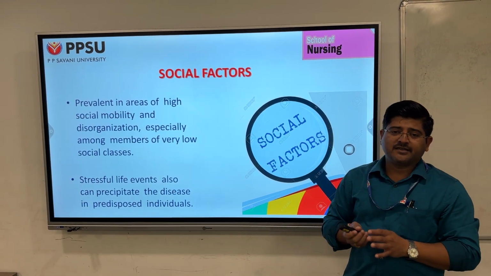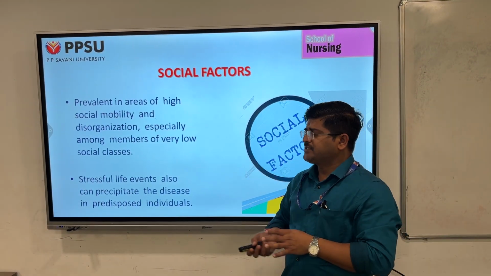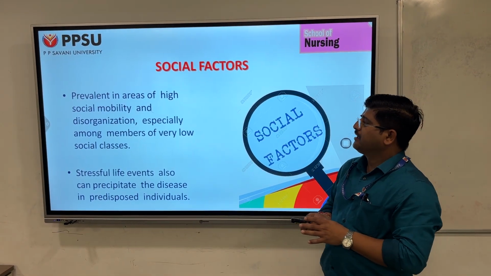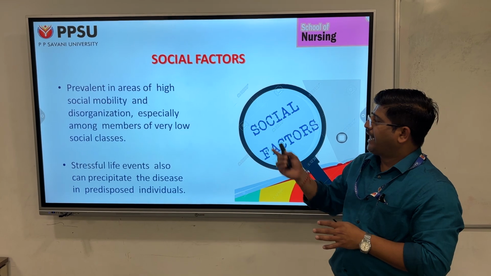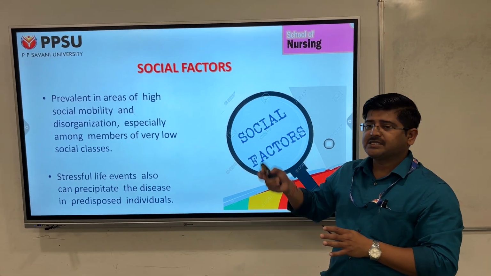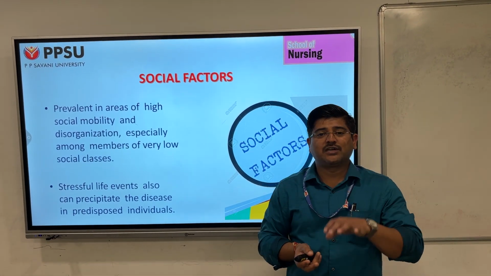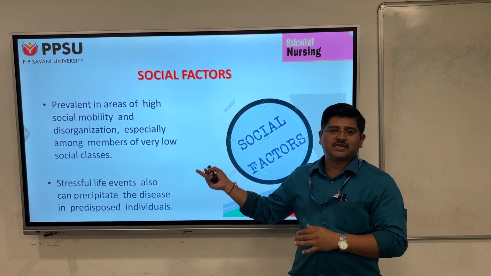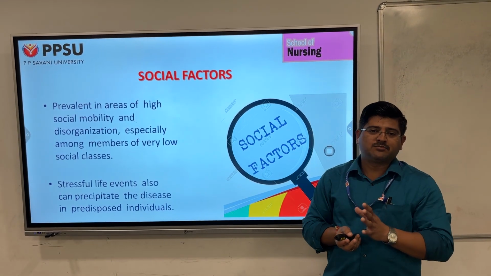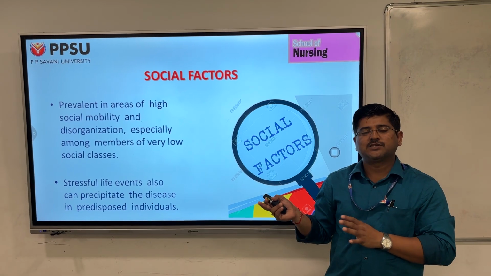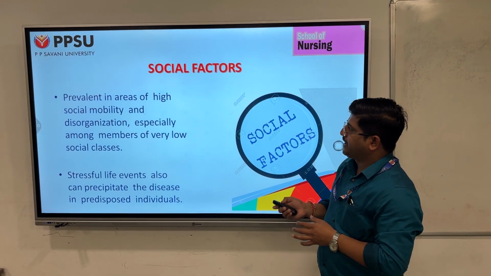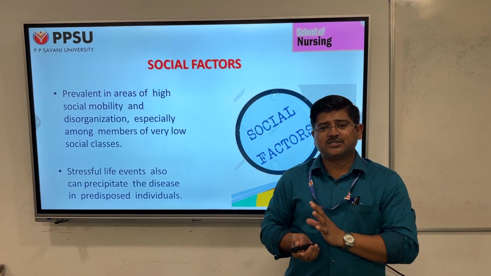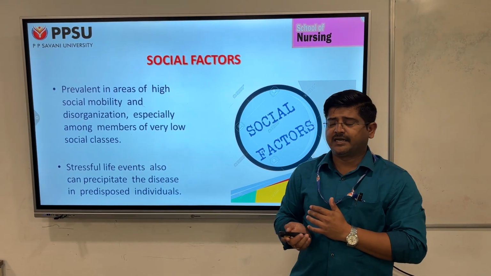And social factors: when we talk about social factors, many researchers have shown that these are very commonly seen in high social mobility and disorganized people, especially among members of the lower socioeconomic classes. And also the stressful life events, which I just discussed under the stress model. Stressful life events are also one of the main causes for developing schizophrenia. And these are the causes of schizophrenia, listed under different headings.